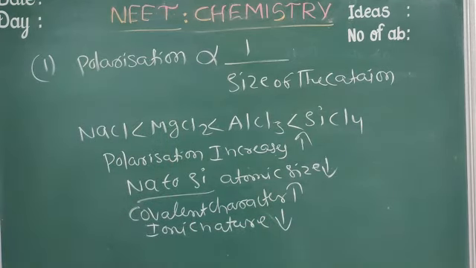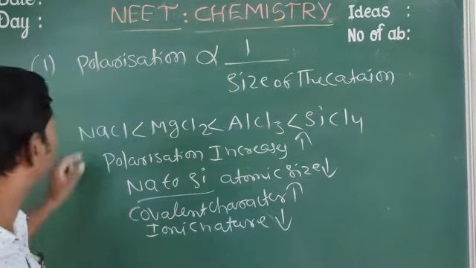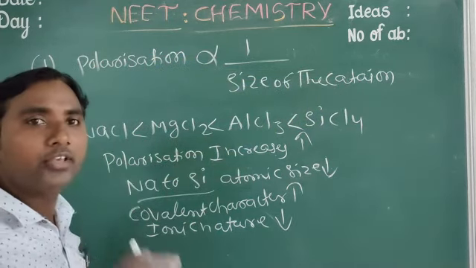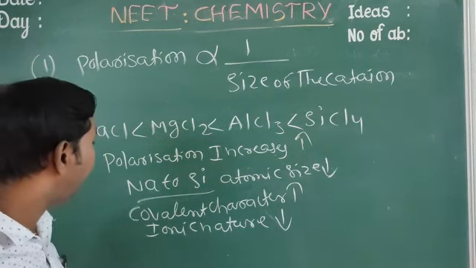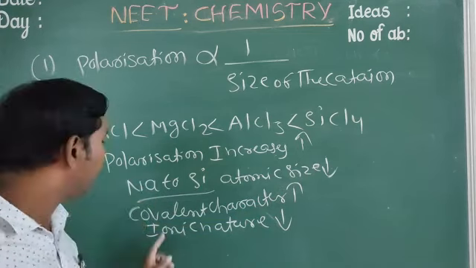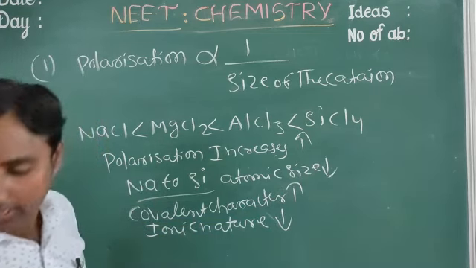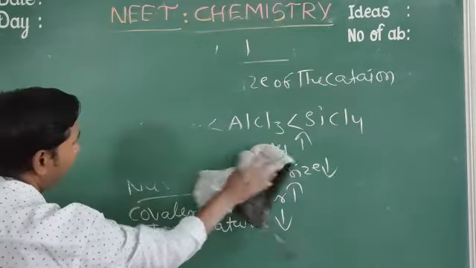Simple one. Polarization is inversely proportional to the size of the cation. This is the first factor.